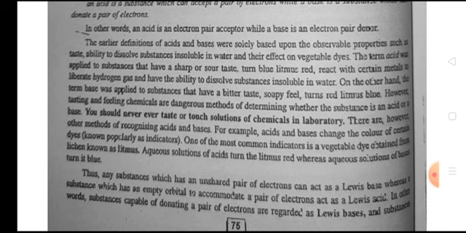There are, however, other methods of recognizing acids and bases. For example, acids and bases change the color of certain dyes. One of the most common indicators is a vegetable dye known as litmus. Aqueous solutions of acids turn litmus red, whereas aqueous solutions of bases turn it blue.